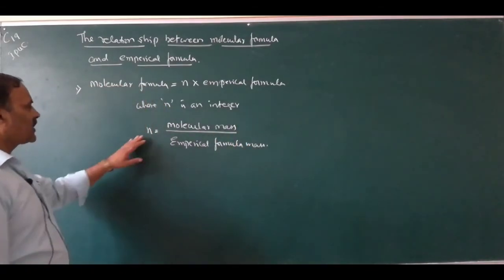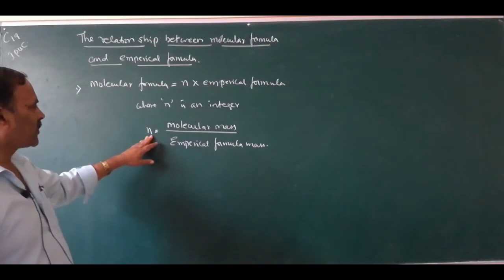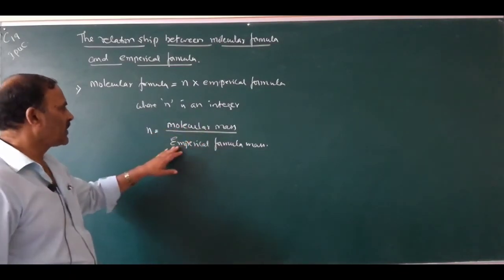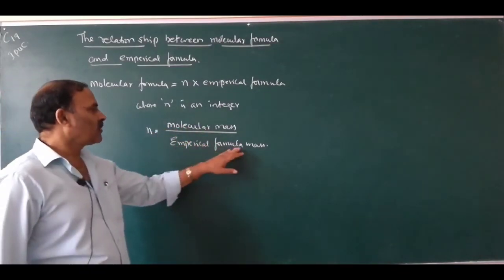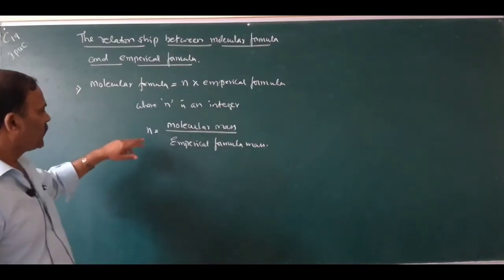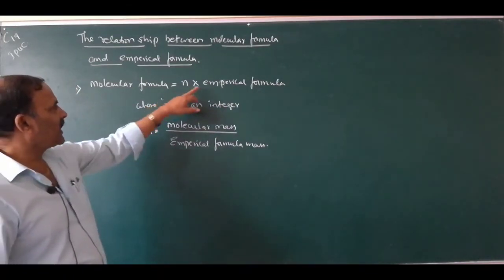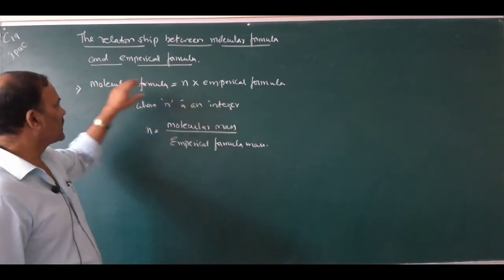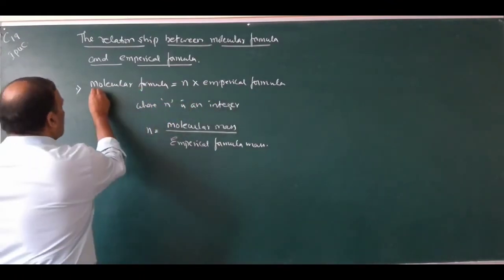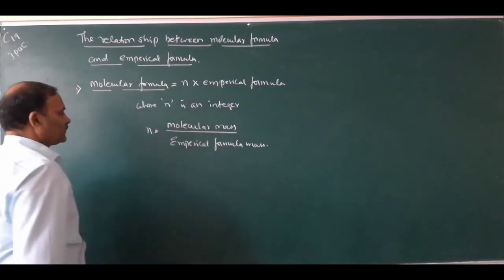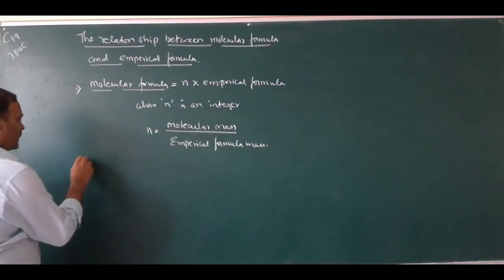The integer n can be determined by this formula, molecular mass divided by empirical formula mass. So if you know the integer n, and multiply empirical formula with this n, you will get molecular formula. For example,